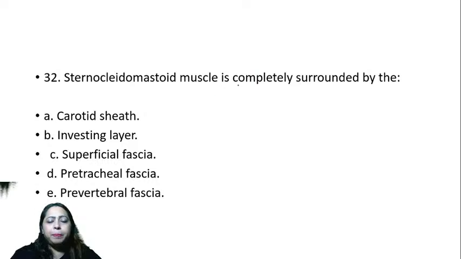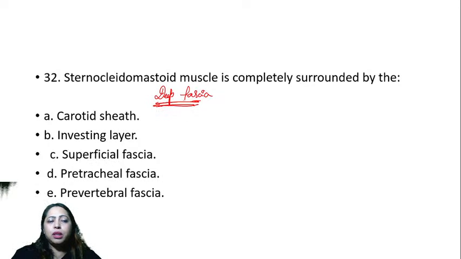Sternocleidomastoid muscle is completely surrounded by. So now, where is the sternocleidomastoid muscle? It is in the neck. So again here there are muscles that are covered by fascia, that is deep fascia. Deep fascia covers some of the muscles in the neck.